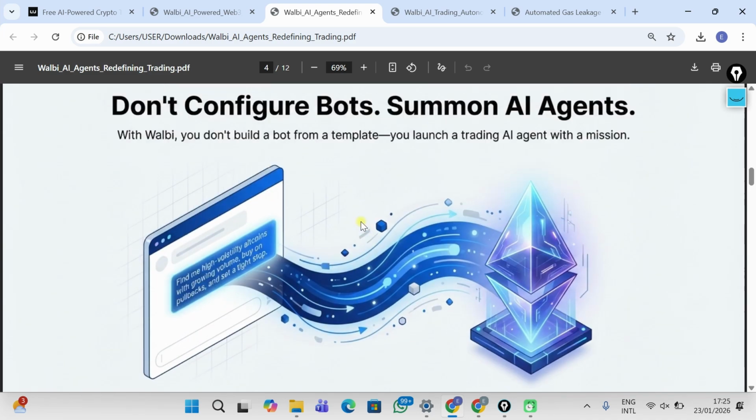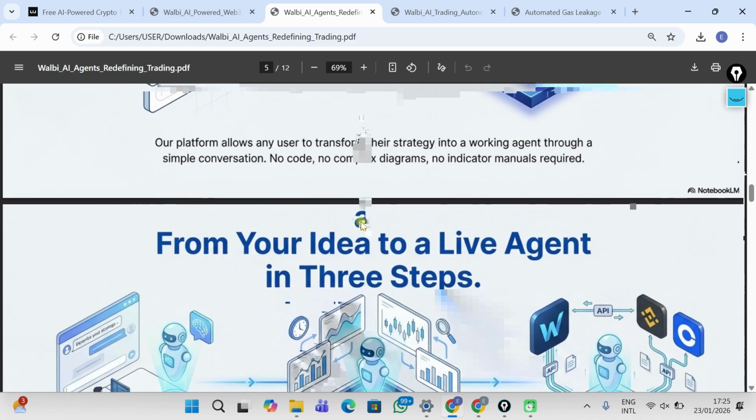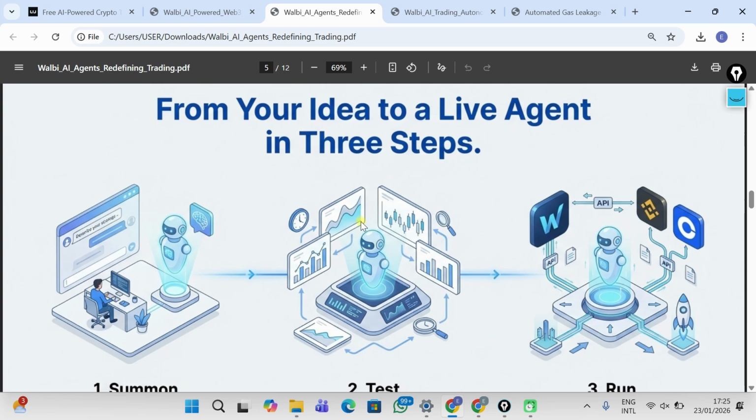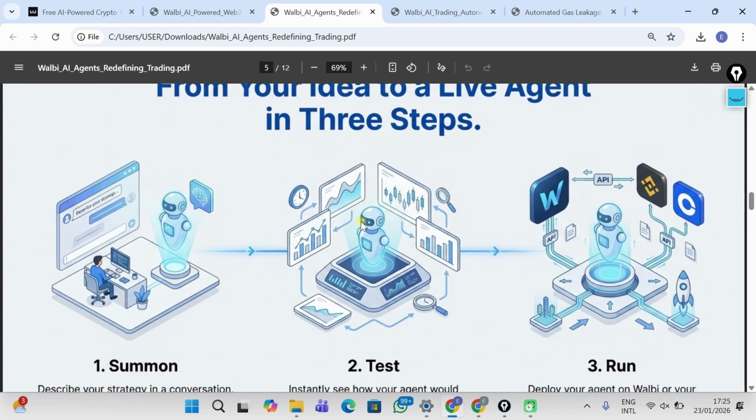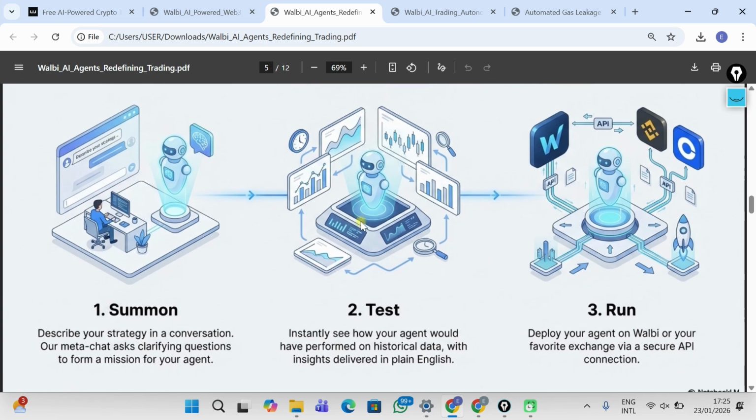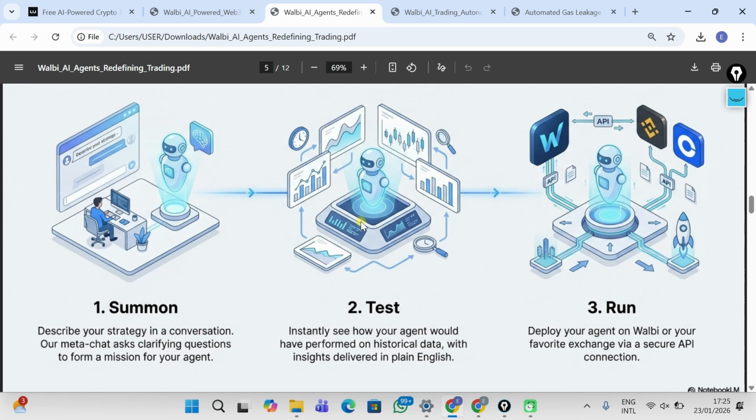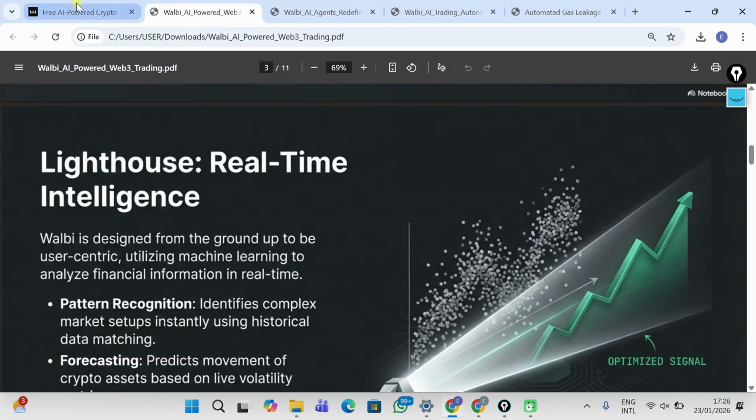You have the ability to use your own idea to create a live agent that you can summon at any time. You can test to see how it performs, and also you can run it at any time right on the Walbi exchange platform, which I'll be showing us anytime soon. So stay around to the end of the video. I'll be taking us through all the features.